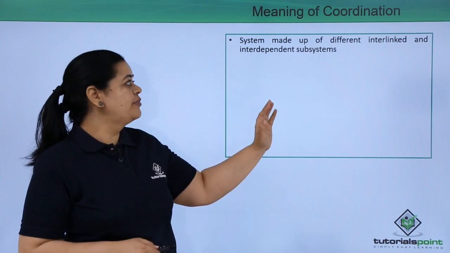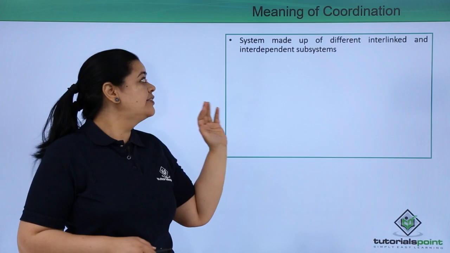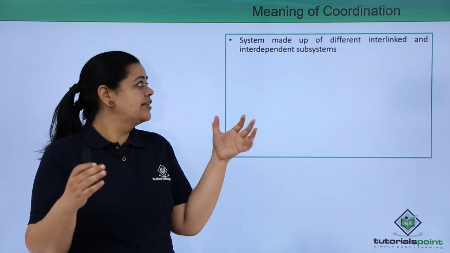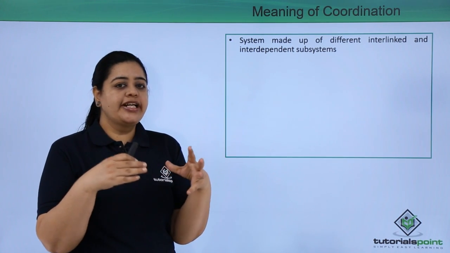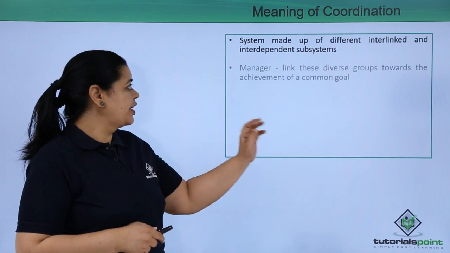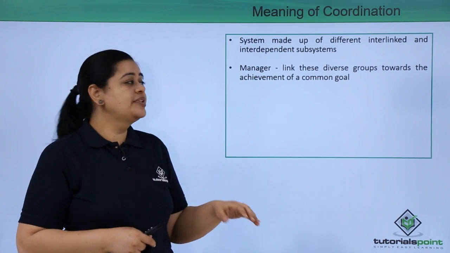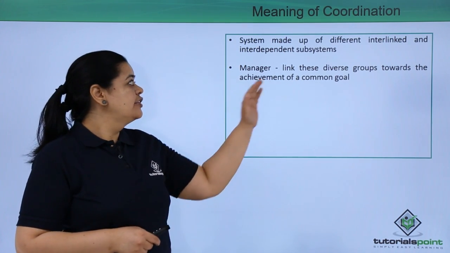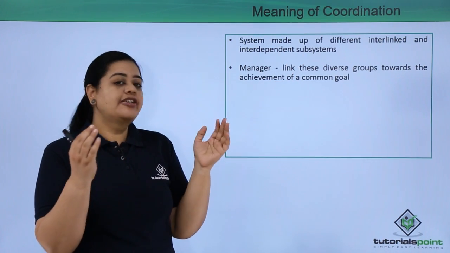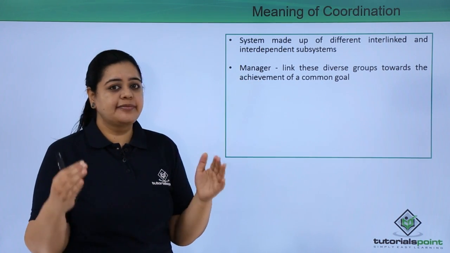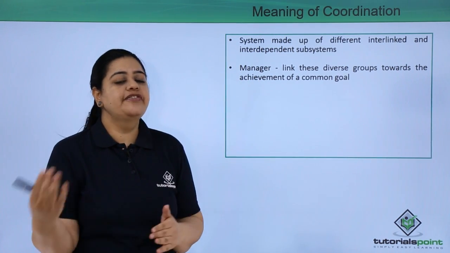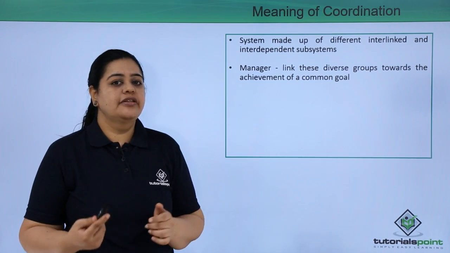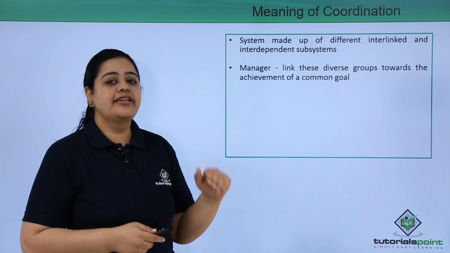See, this is a system made up of different interlinked and interdependent subsystems. So coordination is nothing but interlinking and ensuring coordination among interdependent subsystems. Now here the manager is the person who is the link between these diverse groups towards achievement of common goals. So what would he do? He would ensure all the interlinked and interdependent subsystems work together to achieve that common organizational goal. So he will ensure the link between the diverse groups is such that you can achieve the common goal.